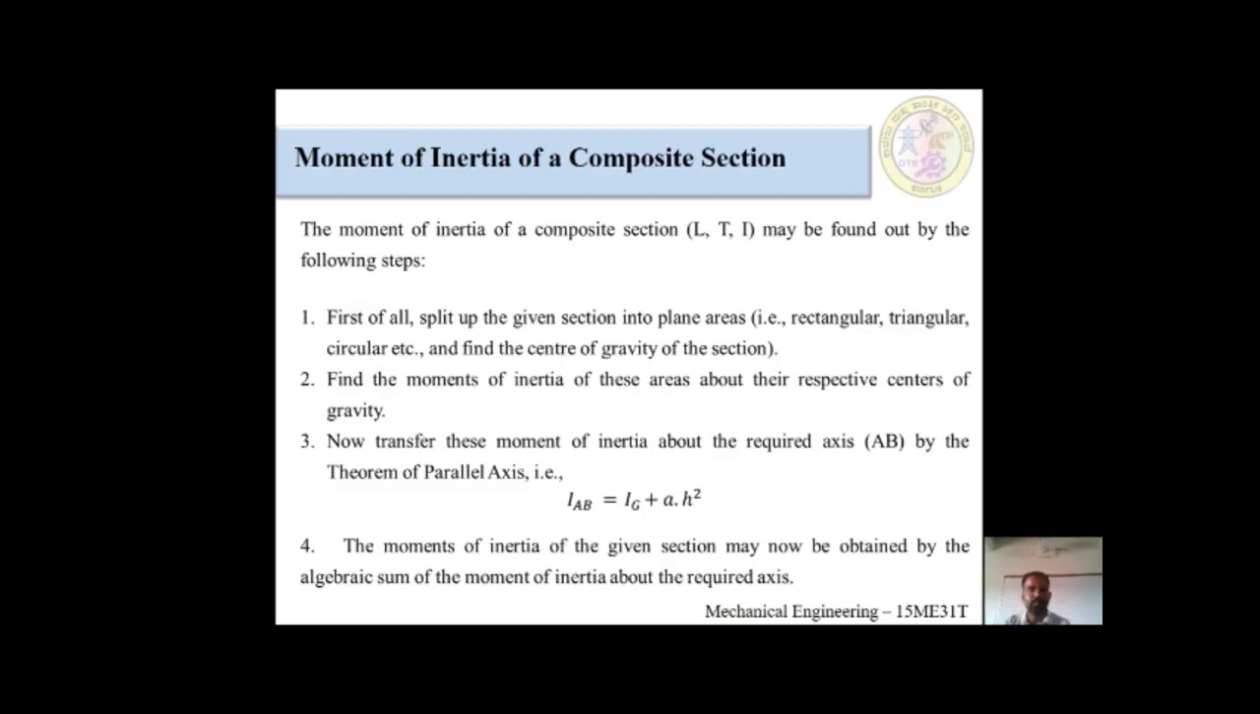First of all, split up the given section into plane areas, for example rectangular, triangular, circular, etc., and find out the center of gravity of the section. This first point you would have studied in the center of gravity chapter, and you have solved a number of problems there. Like that only you have to solve the center of gravity problems in this chapter also. Secondly, find out the moment of inertia of these areas about their respective centers of gravity.